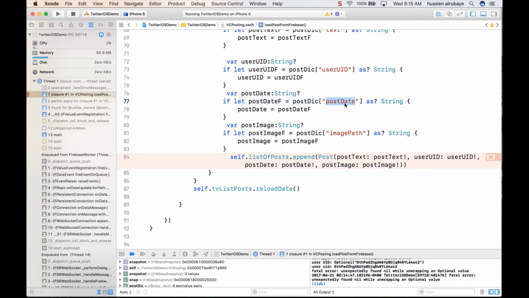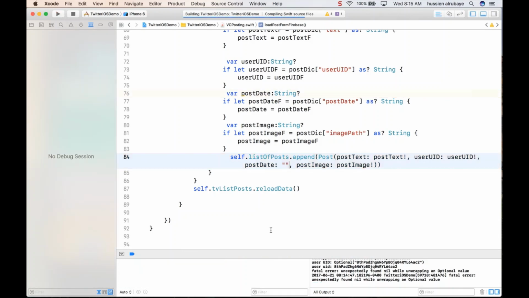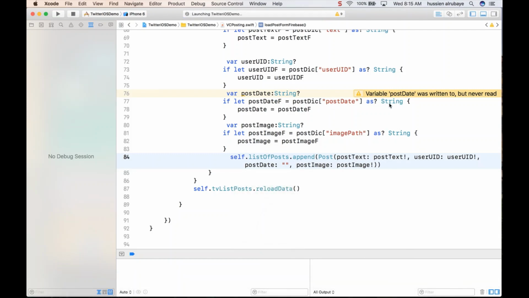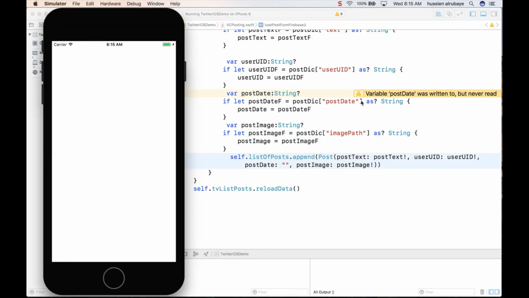So the post date should be this one. Why wasn't it able to get this part? Now I have a little bit of an issue with the post date. The post date should be a string, because I converted it to a string. It wasn't able to get it from there as a string, so it showed me this error. So for now I would take the post date out, and we will fix it later on. I just don't send the post date, because the conversion could not be used as a string, so this post date needs to be fixed.